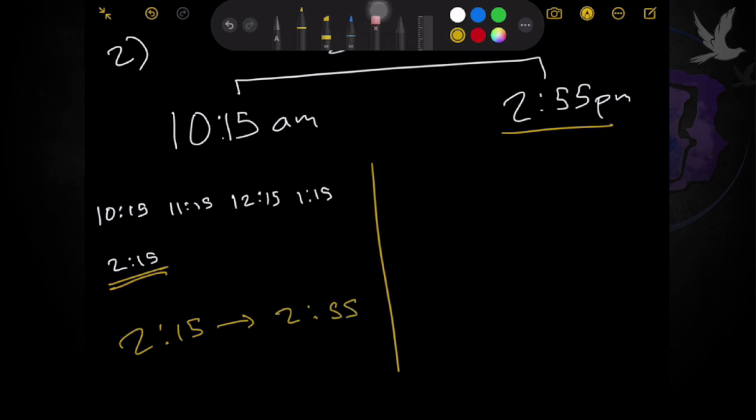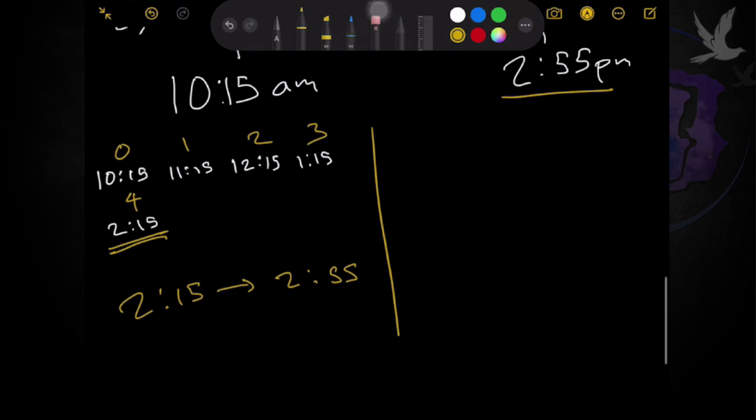So we can now say, starting from 0, we have 0, 1, 2, 3, 4. So we now have a total of 4 hours for now. Ang missing na lang natin is the unit for our minutes. Okay. So all you need to do now is just to count starting from 15 until you reach 55. So pwede nyong skip count yan. Nasa sa inyo na.